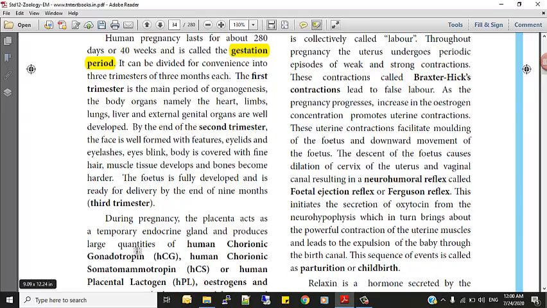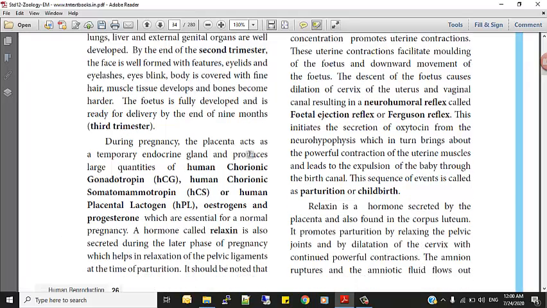During pregnancy, the placenta acts as a temporary endocrine gland and produces large quantities of human chorionic gonadotropin. Already we have seen this, isn't it? HCG, in our blood and even in the urine, in a small quantity. Somatomammotropin, HCS, or human placental lactogen, HPL. Estrogen and progesterone. So these are the hormones that are secreted during pregnancy.